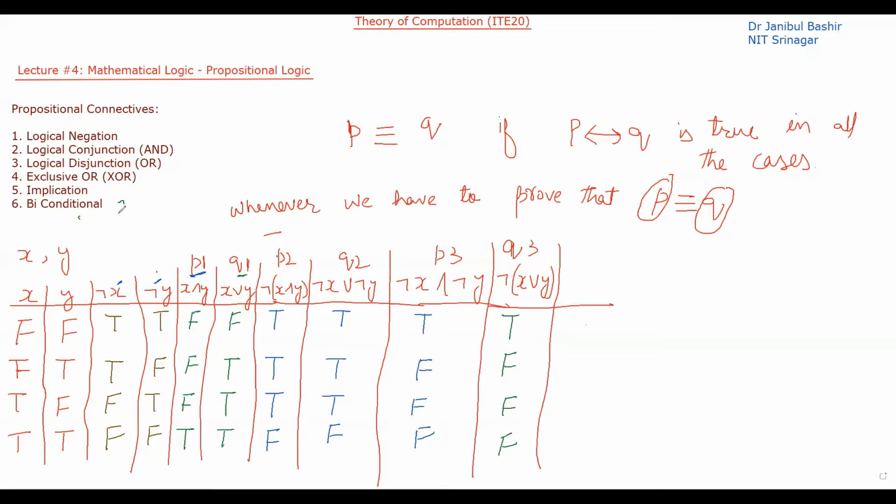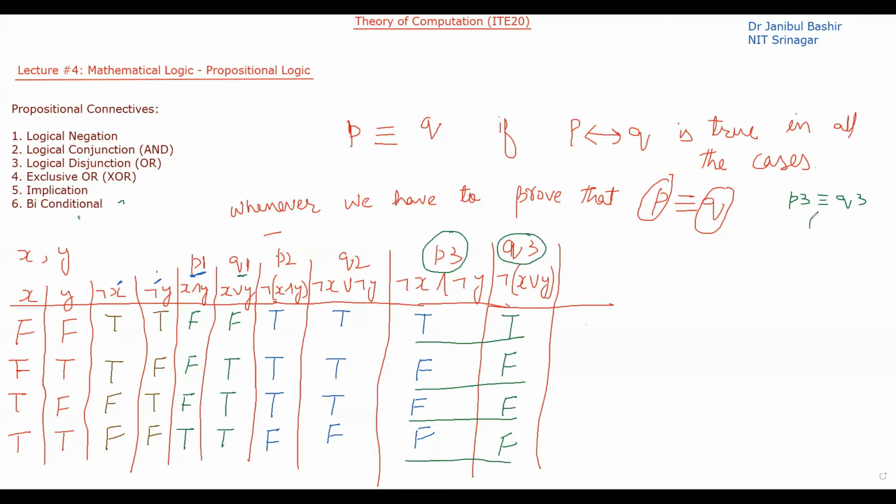Now let's see here in this truth table. You can see that P3 and Q3 have the same truth values. So that means P3 is equivalent to Q3.